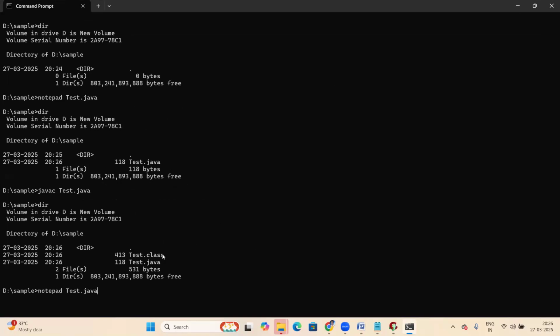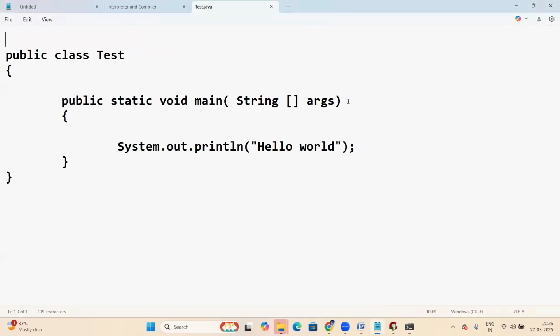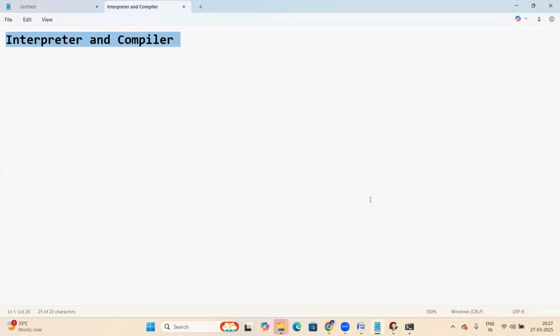Suppose there are errors, some mistakes, for example a bracket missing, a semicolon missing, an open brace missing. Save it.